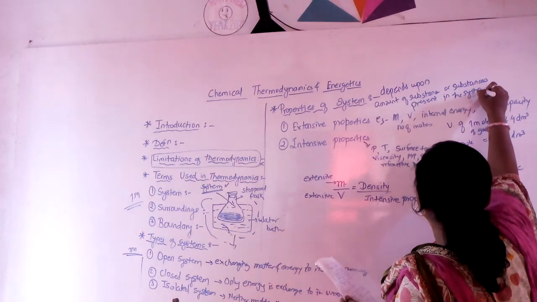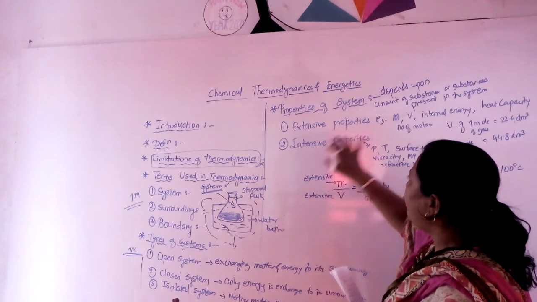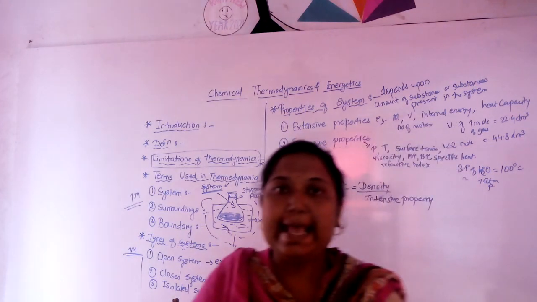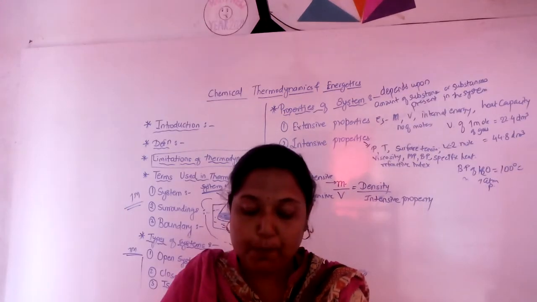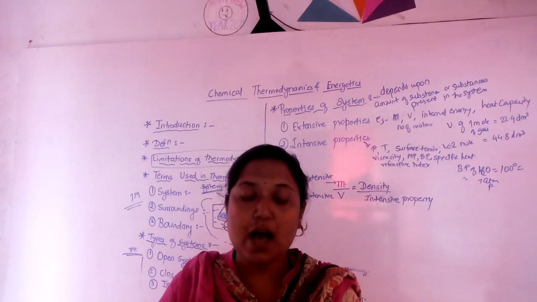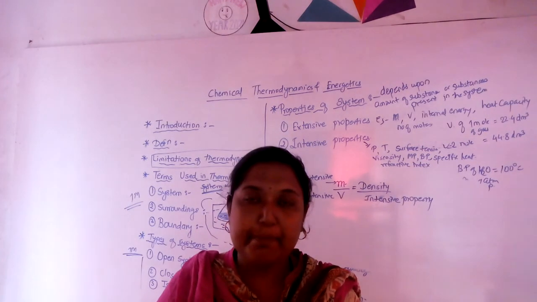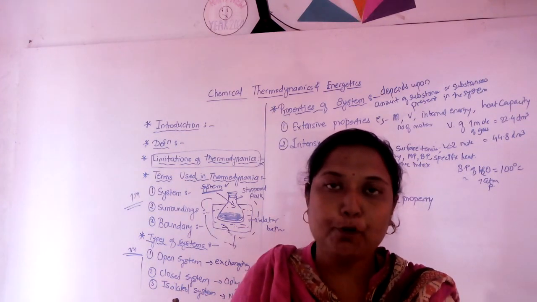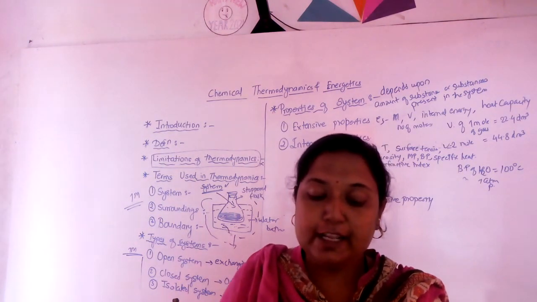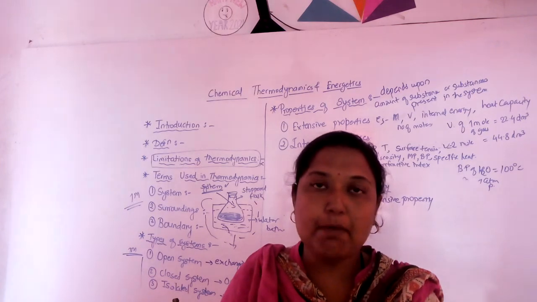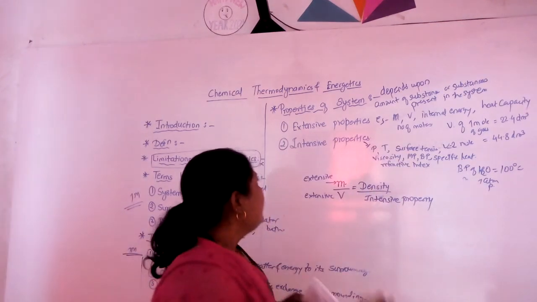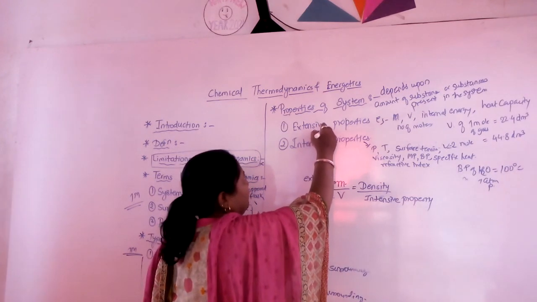There is extensive property and intensive property. So first of all, we see the extensive property. A property which depends upon the amount of matter present in the system is called an extensive property. The property which depends on the amount of matter present in the system. So it is an amount dependent property.